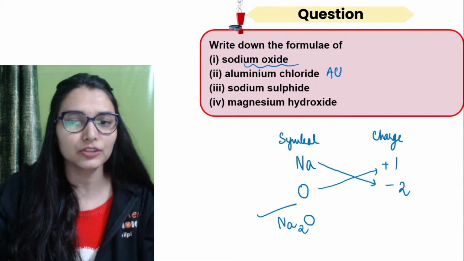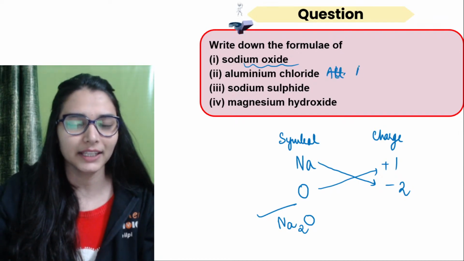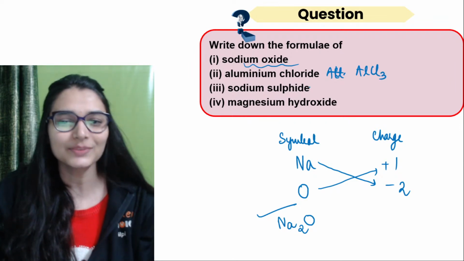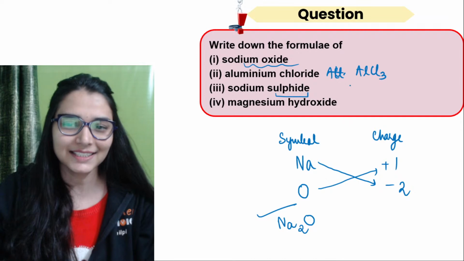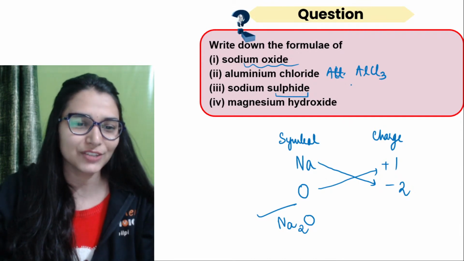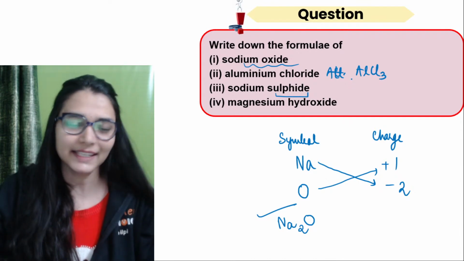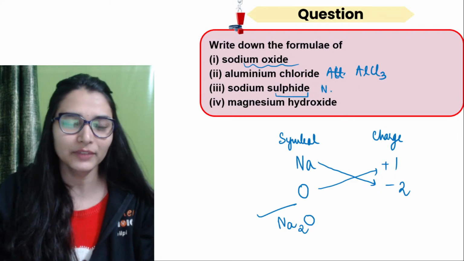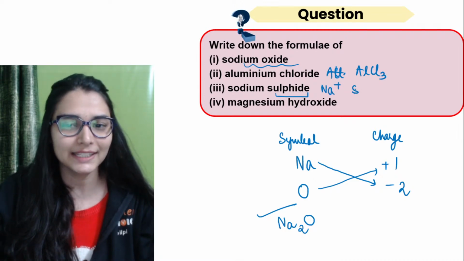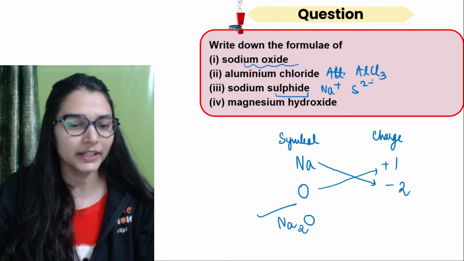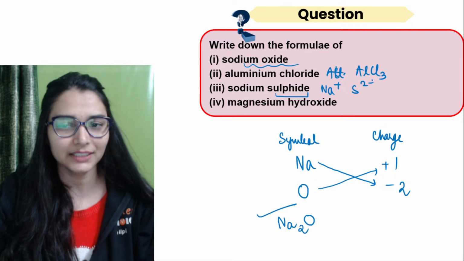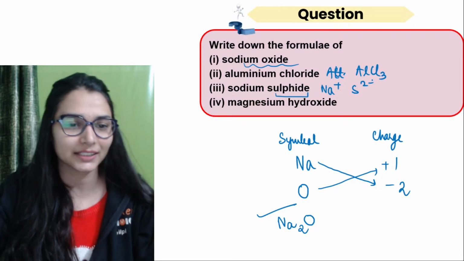Aluminium chloride, tell me quickly. AlCl3. AlCl3, easy. Sodium sulfide. Just tell me about sulfide. How much charge is there on sulfide? Yes, aluminium chloride is done. Sodium will have a charge of +1. Sulfide is S 2 negative. No beta, this is not SO4. That SO4 2 negative is sulfate.